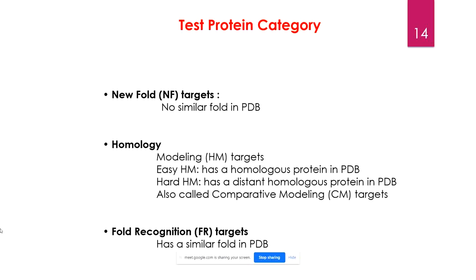That software is going to look into all the previously solved structures of proteins in the RCSB PDB website, and find the sequence similarity by sequence alignment. We're going to look at how to perform the sequence alignment.